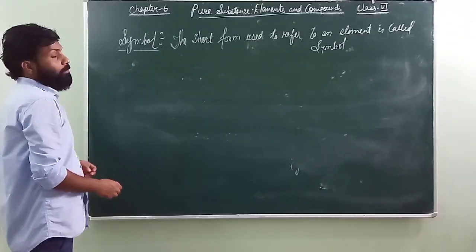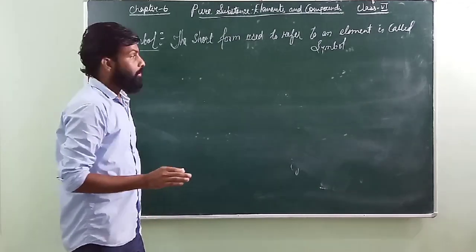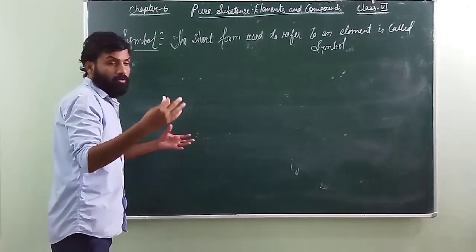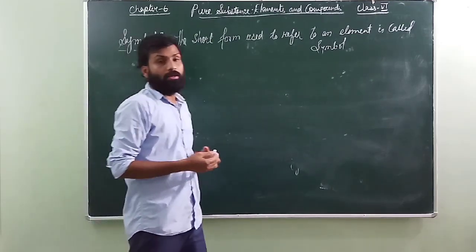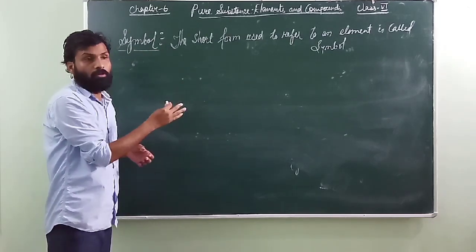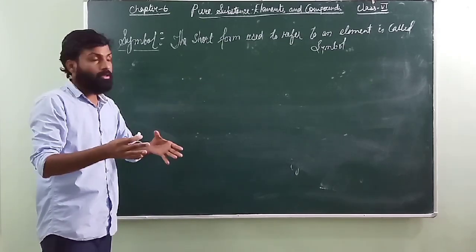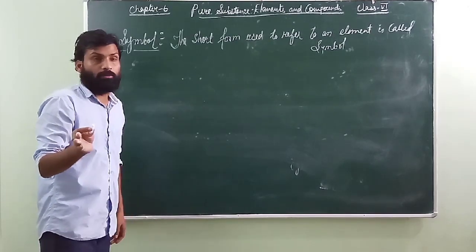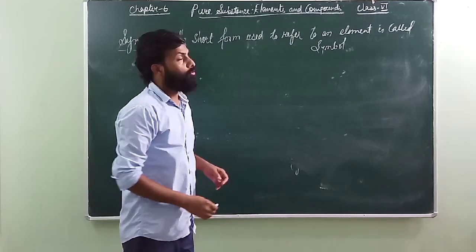The topic is symbols. When we're talking about symbols here, we're talking about the symbols of the elements. As you go to higher classes, we are going to come across many types of chemical reactions. When you write a chemical reaction, if you don't know the formula or the symbol, it makes the equation longer. So to make the equation shorter and to write it more appropriately, for every element they have given some symbols. Now, what is the meaning of a symbol here? A symbol is nothing but the short form used to refer to an element.